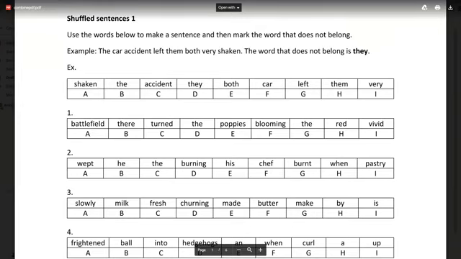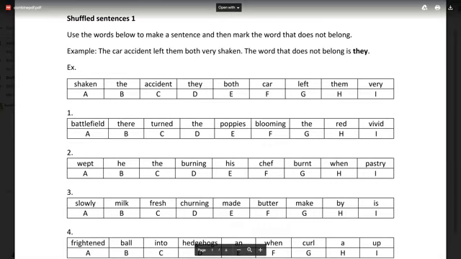Yes, the word is right, but what you wrote is only the word. I need the sentence also. I'll give this one to Kajal. She's given me the sentence and the word both: the vivid red broming puppies turned the battlefield, and the word which is not needed is there. Please write the sentence in the next one.